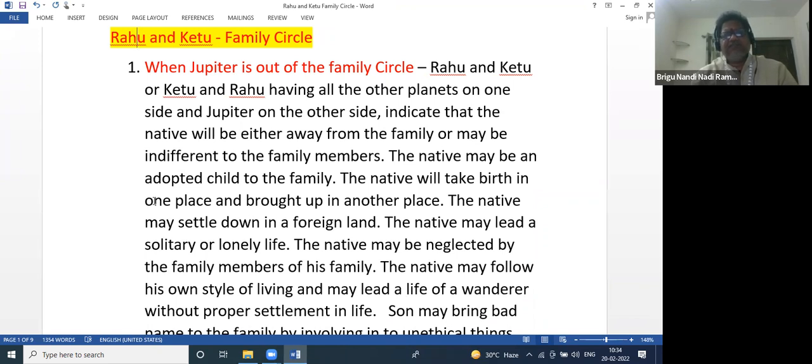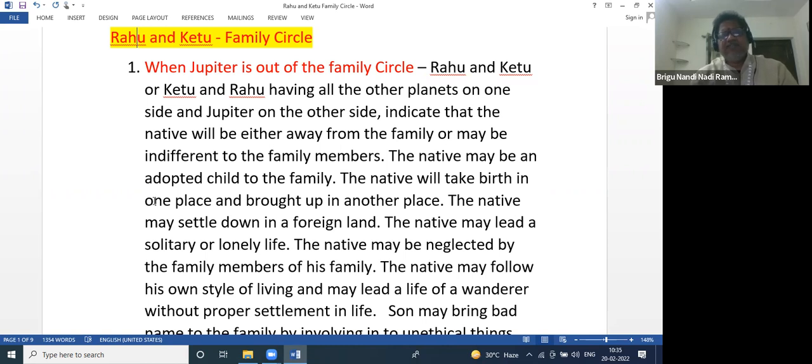This is very important. That means he might have left his family. His family means his parents or his wife or anything. Or he may be away from the family. That means he may be in a foreign land. I have seen he may be indifferent to the family.